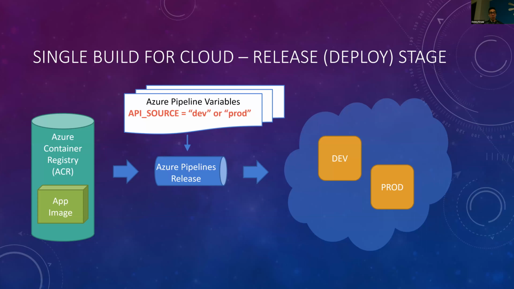But when we go to release it, we have a pipeline variable set up that says anytime you want to release to dev, your API source is going to be DEV. And anytime you want to release to production, the API source value will be prod. And this is done in the release pipeline.